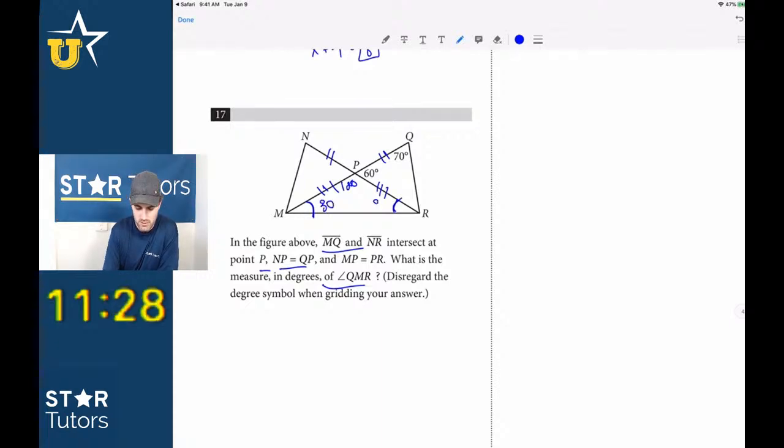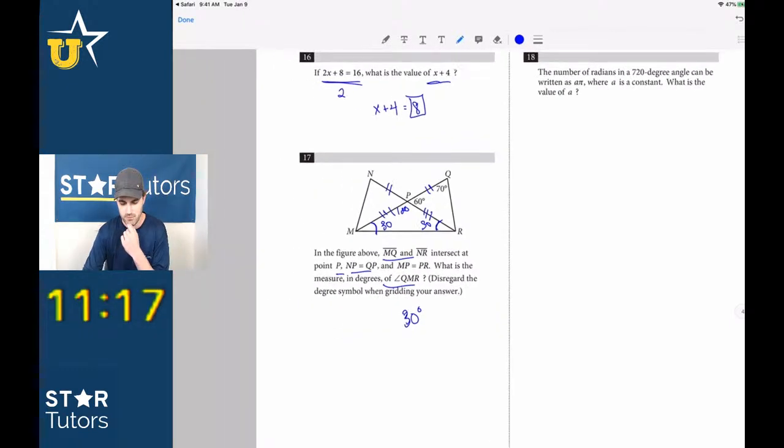So that would be 30 and 30 to give us the whole bottom triangle equal to 180. So let's see, then the answer has to be 30 degrees. Okay, that's relatively straightforward, right?